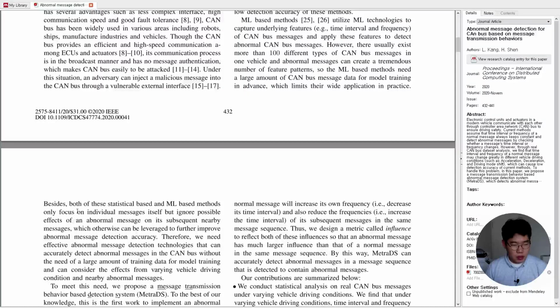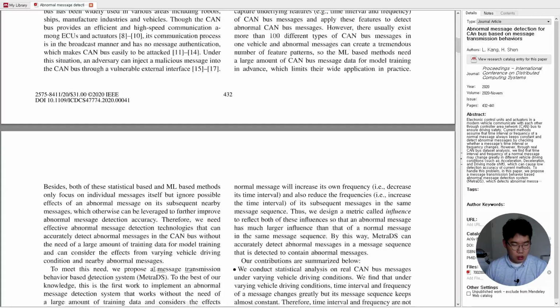Besides, both of these statistical-based and machine learning-based methods only focus on individual messages themselves but ignore the possible effect of abnormal messages on each subsequent nearby message, which otherwise can be leveraged to further improve abnormal message detection accuracy. Therefore, we need effective abnormal message detection technologies that can accurately detect abnormal messages in the CAN bus without the need of a large amount of training data for model training, and can consider the effects from varying vehicle driving conditions and nearby abnormal messages.